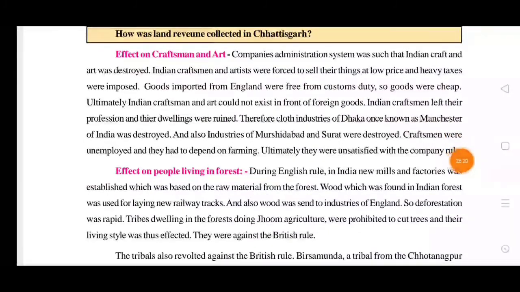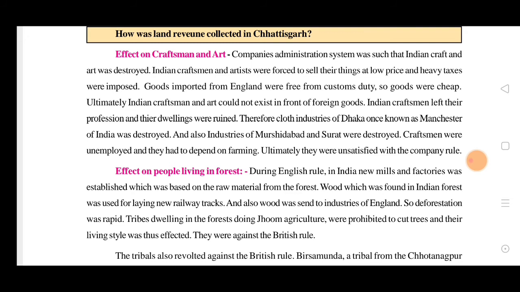What was affecting the craftsmen and arts? Previously I told you about artists and craftsmen, those who make things by their own hands, handicraft people, or artists who do designs and paintings. How were they also exploited? The Company's administration was such that Indian craft and art was destroyed. Indian craftsmen and artists were forced to sell their things at a low price, and heavy taxes were imposed.